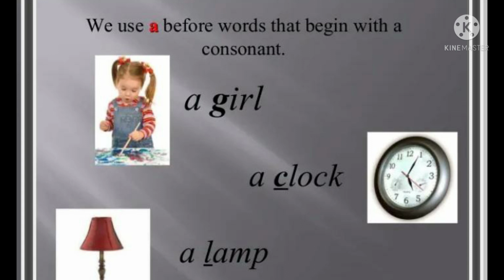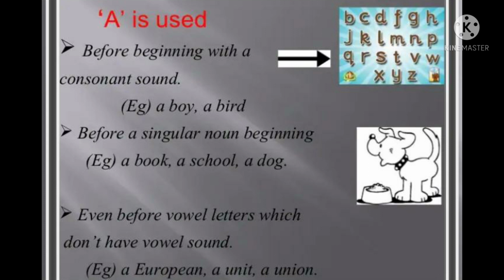Before a singular noun beginning with a consonant sound, we use a. The next one: before a singular noun. It means a book, a school, a dog. The next one, we can use even before vowel letters which don't have a vowel sound.